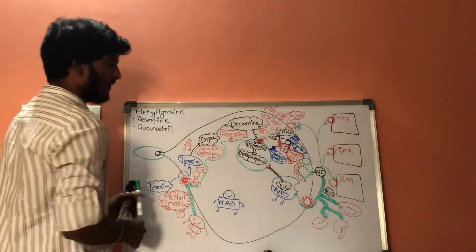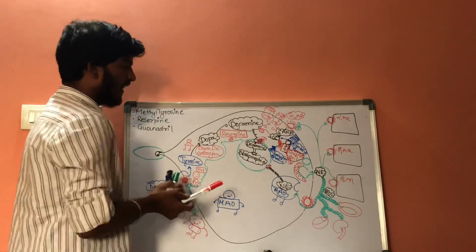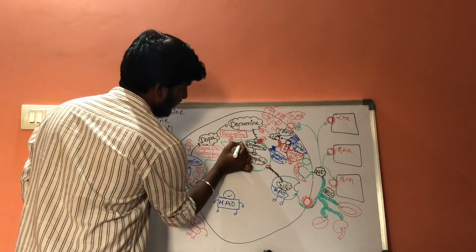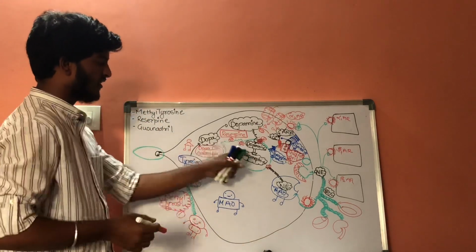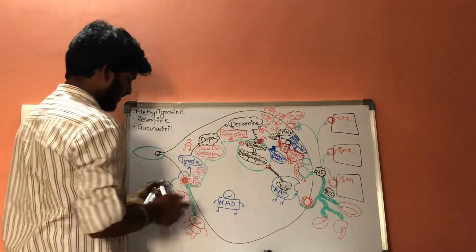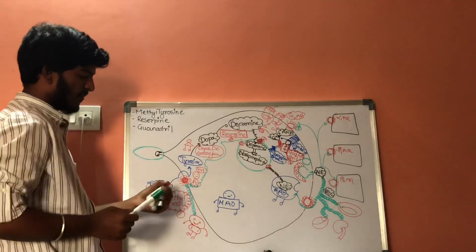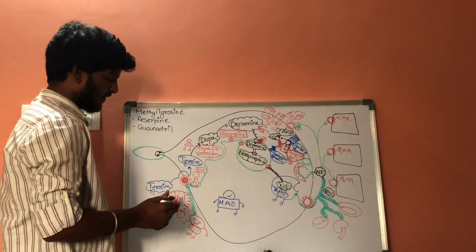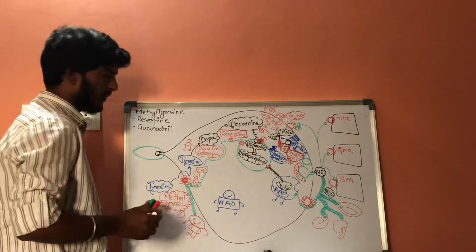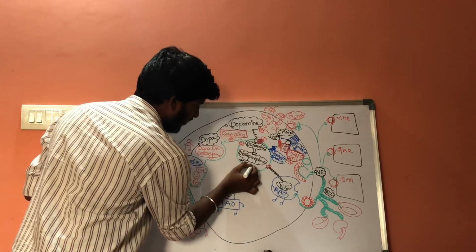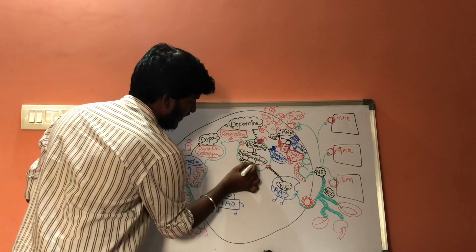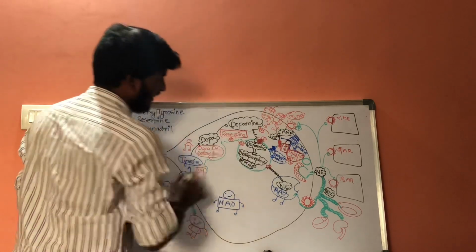This alpha methyl dopamine, with the help of the transporters, enters into the membrane bound vesicles. So it results in the formation of alpha methyl norepinephrine.